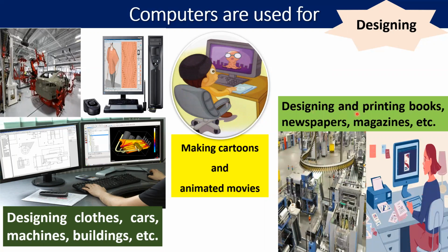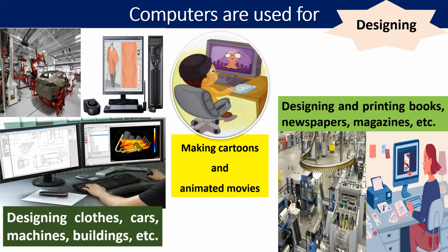Designing and printing books, newspapers, magazines, etc. Children, we can design and print newspapers and magazines also with the help of a computer. We can design the cover page of any book by using our computer.